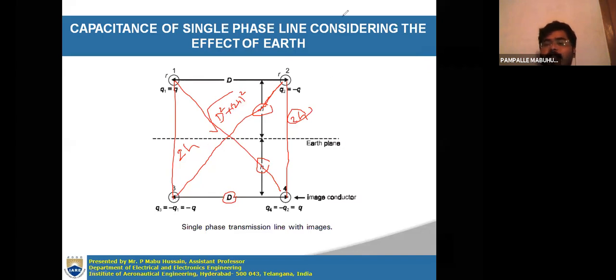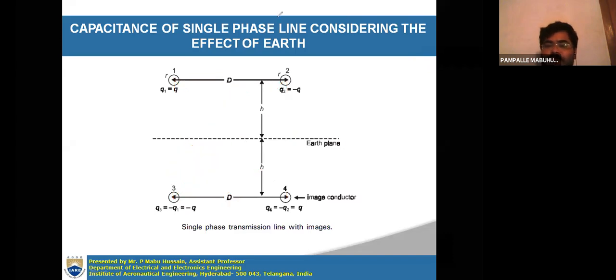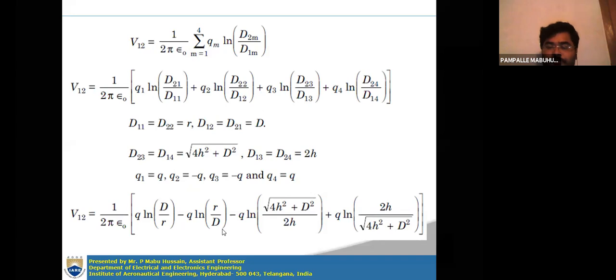Okay, all these distances are clear for you, right? So those distances you have to substitute there in the formula. So the self distances are always small r, D12, D21, so this is capital D. Okay, D23 and D14, these two are square root of D square plus 4h square, or you can say 4h square plus D square, but both are the same. Okay, and D13 and D24 is 2h.